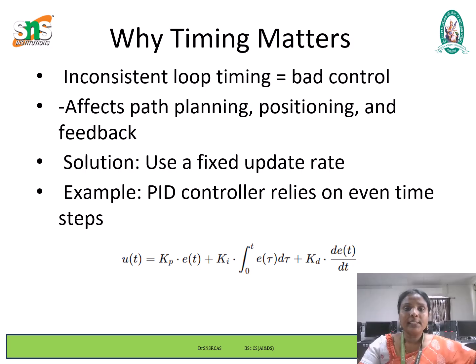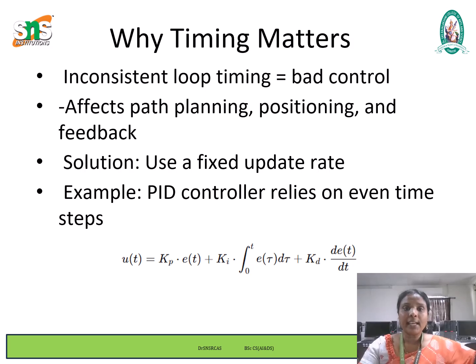Here we have the example of a PID controller. The PID controller, that means proportional integral derivative, calculates the error between a desired set point and the actual value, then adjusts the system to minimize the error.